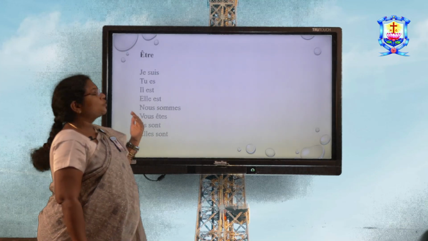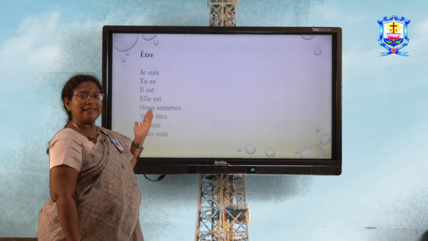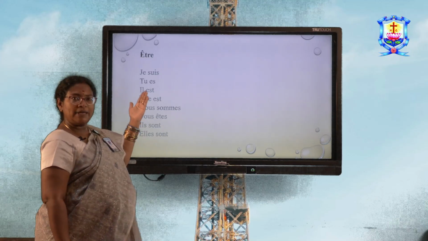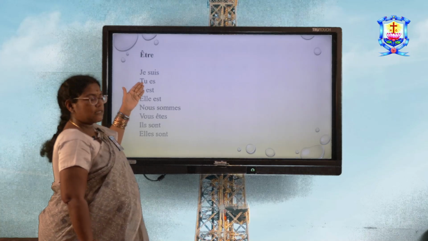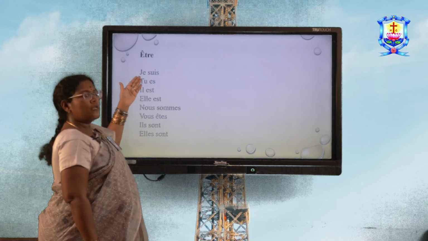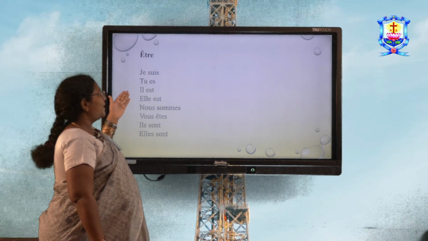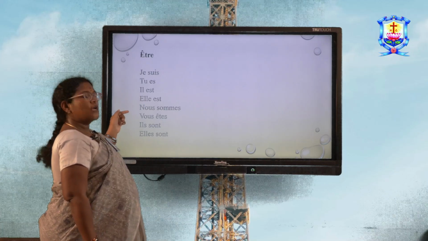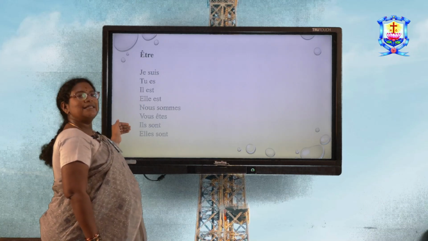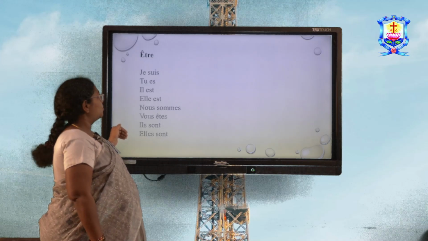So, now let us move to the conjugation of verb être. Être means to be, as I already told you. So, the conjugation goes like this. Je suis, tu es, il est, elle est, nous sommes, vous êtes, ils sont, elles sont.